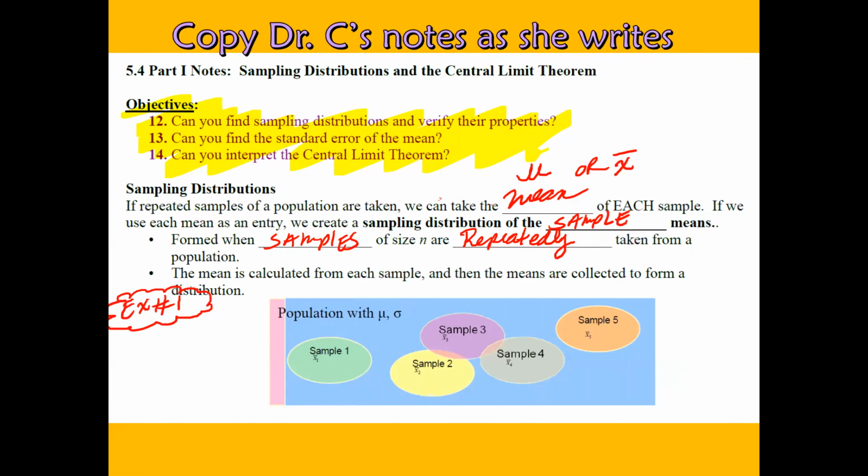All right, so sampling distributions. If repeated samples of a population are taken, we take the mean, and the mean has 2 different symbols here. You can either have the symbol with a mu or the symbol with an x bar of each sample. If we use each mean as an entry, we create a sampling distribution of the sample mean, formed when samples of size n are repeatedly taken from a population. The mean is calculated from each sample, and then the means are collected to form a distribution.